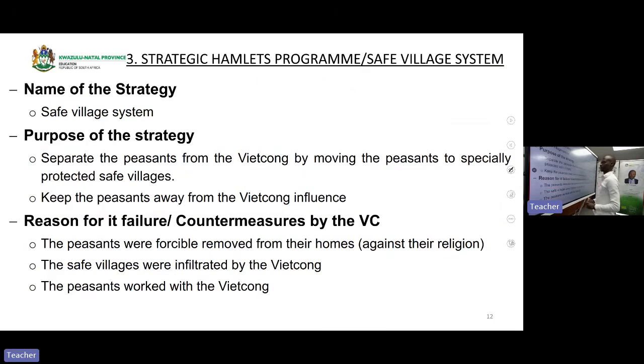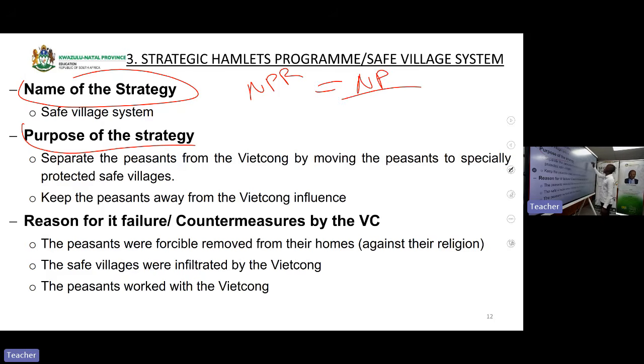In the upper part of your paragraph, you must include the name. One of the failed strategies that were used by USA was called the safe village system. The aim of this strategy was now the purpose. NPR approach. In your paragraph, you must have an NP over R, mathematically so.